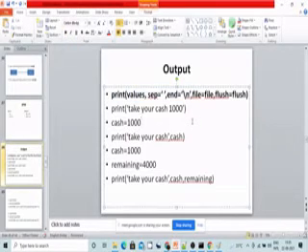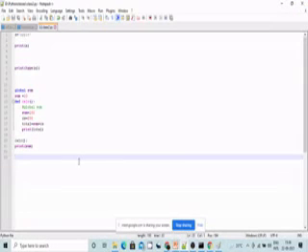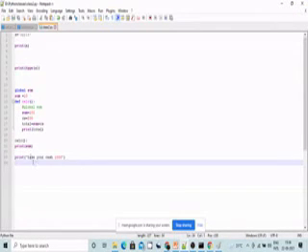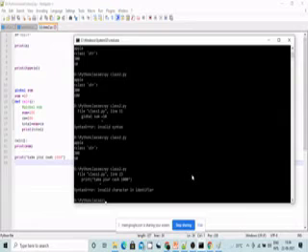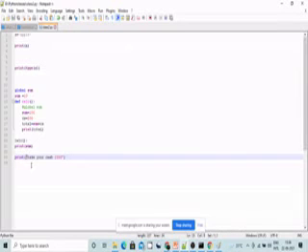In Python, we will give the values as things. Suppose if you use print take cash, then what will be the output for us? See, invalid syntax error.